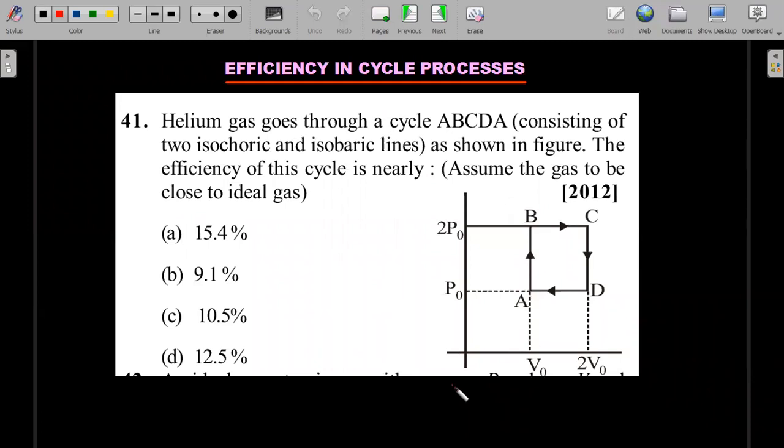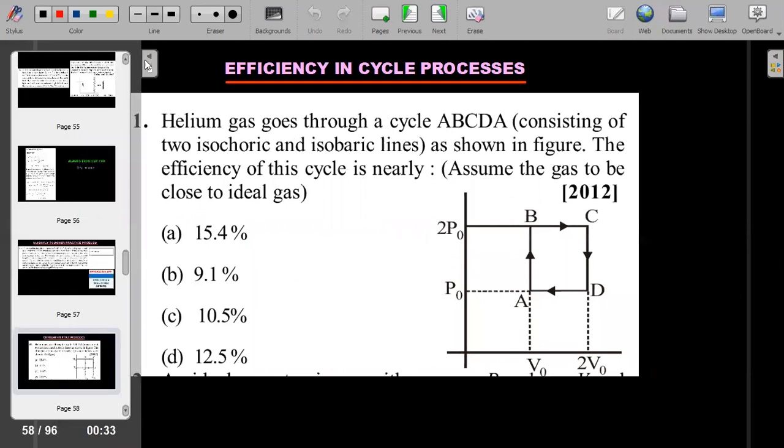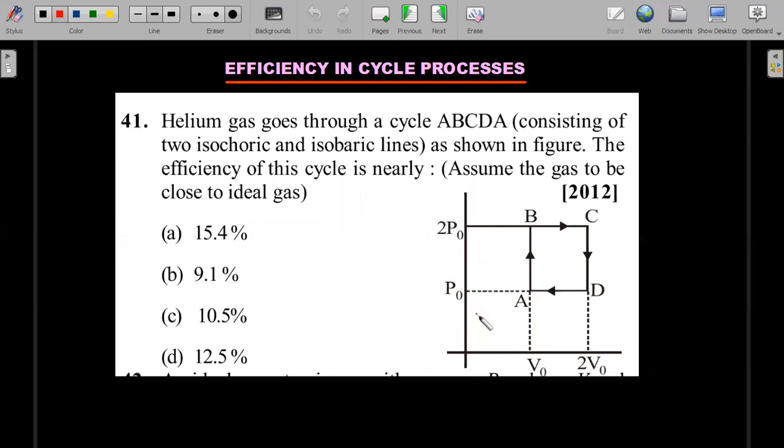Okay, the next style of questions are efficiency in cyclic processes. Right, they will give you some cyclic process and ask you some efficiency calculations. Slightly, these will be on the lengthier side, so whenever you see these questions, try to push them to the end of the examination. Okay, helium gas goes through a cycle of ABCDA consisting of 2 isochoric and 2 isobaric lines as shown in the figure. The efficiency of this cycle is nearly... once you see nearly, you know with the numbers that are provided that it will be a slightly lengthy calculation.